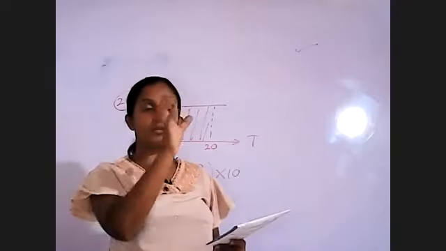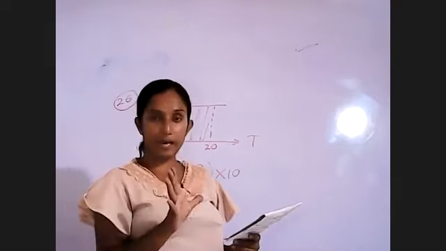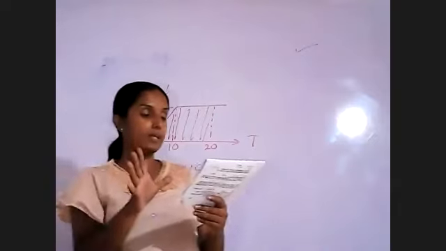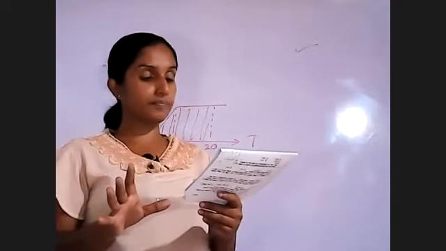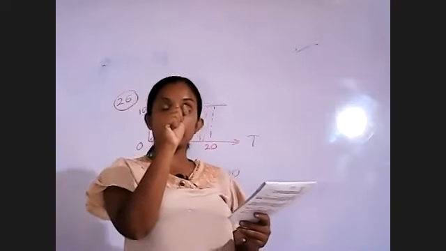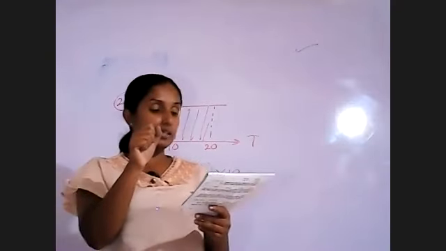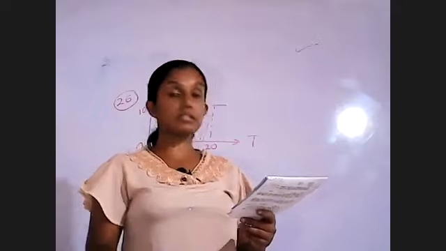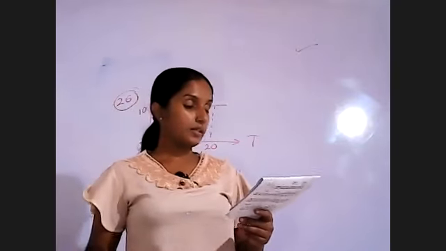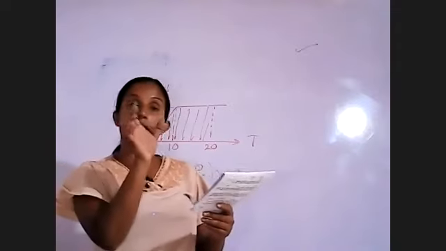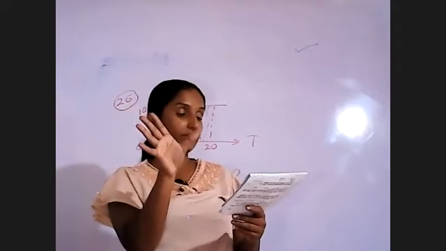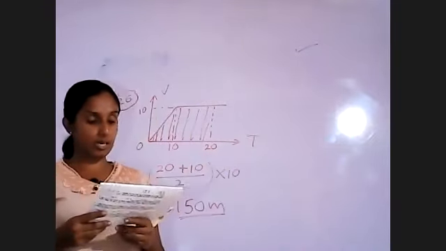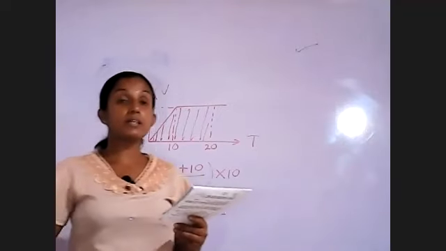To separate these two, we have to contract Q and expand P. To expand P, it should touch hot water, and to contract Q, it should touch cold water. So in Q there should be cold water and P should be in hot water. What is the answer? Second one. When touching hot water, P expands; when touching cold water, Q contracts. And very easily we can separate the two glasses. Then 29.